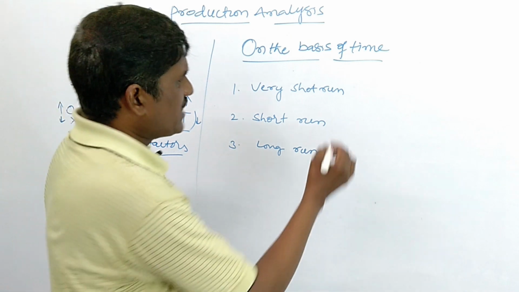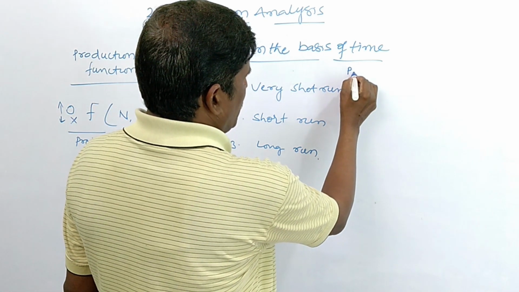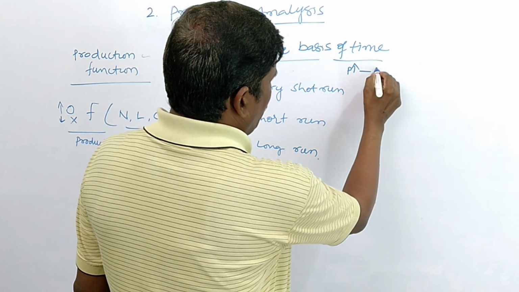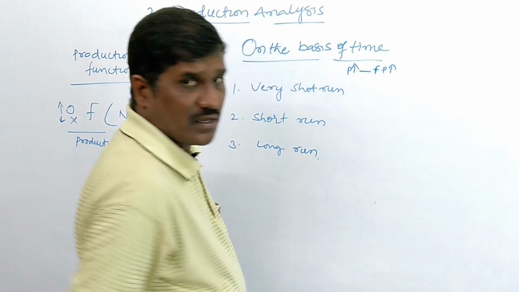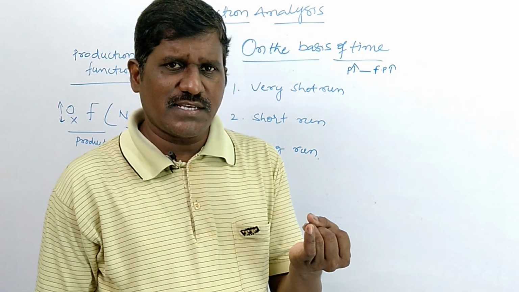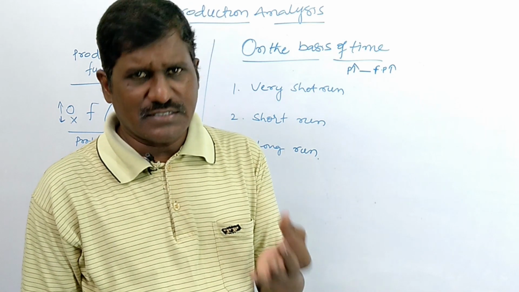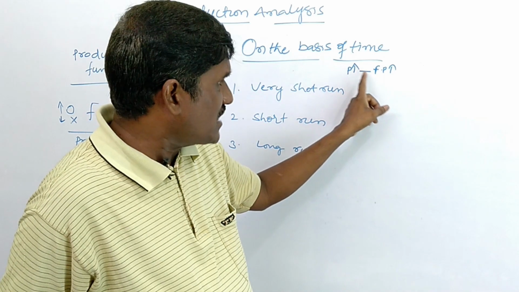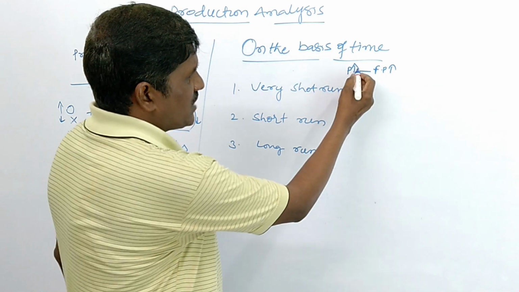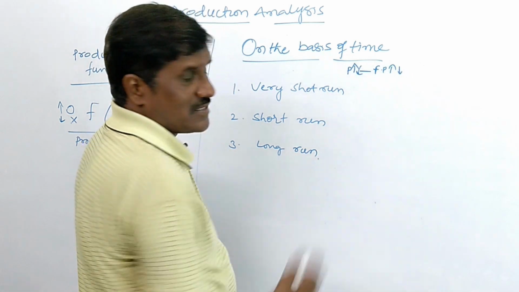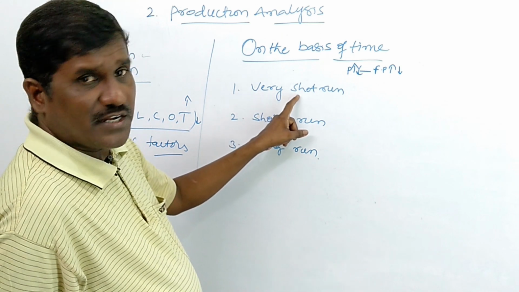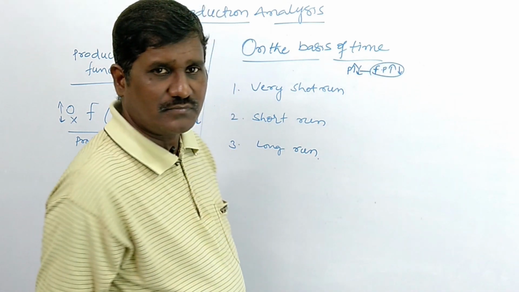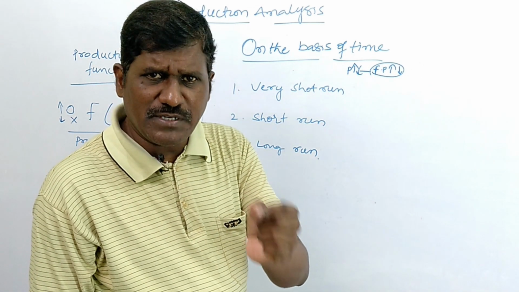In the very short run, for example, when we want to increase the production, the factors of production also increase. Land should increase, labor should increase, organization and capital and technology should change. If we decrease the production, the factors of production also decrease. So in the very short run, if you want to increase the production, the factors of production are not supported. Why? Because there is very little time.